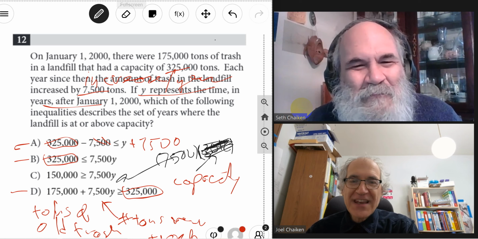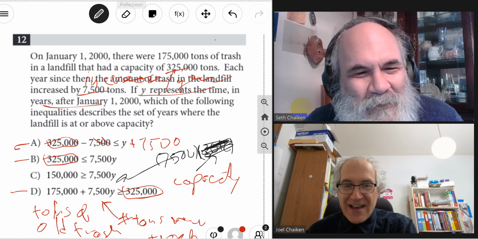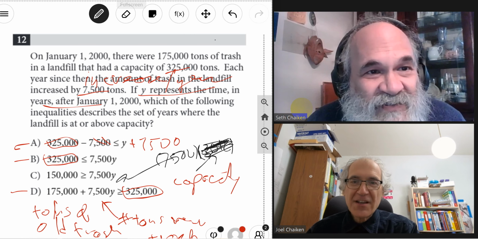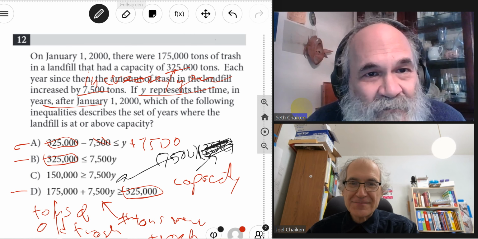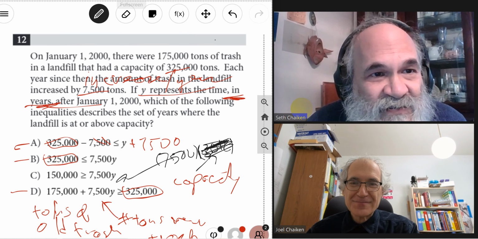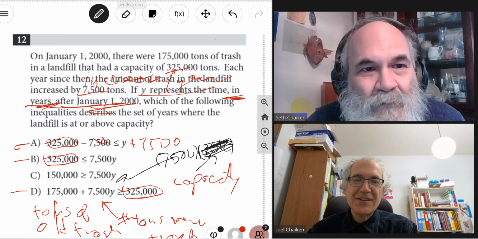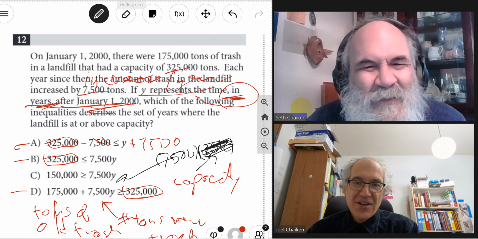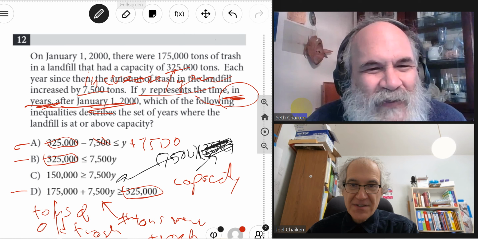Okay, but anyway, you have to be careful, that's the years after. It's like your birthday, right? Yes. It says there it represents the time in years after. It says right there in black ink. So this is a fairly straightforward problem. There doesn't seem to be anything really hard.